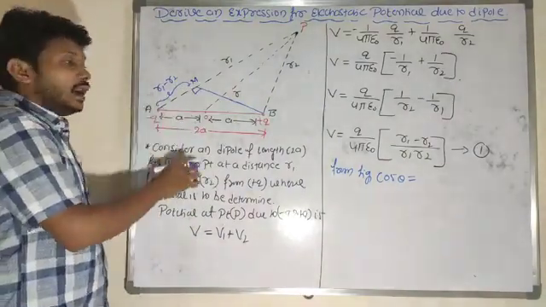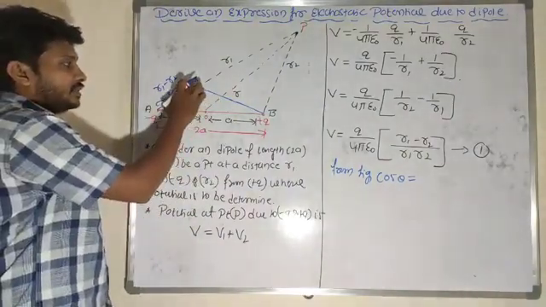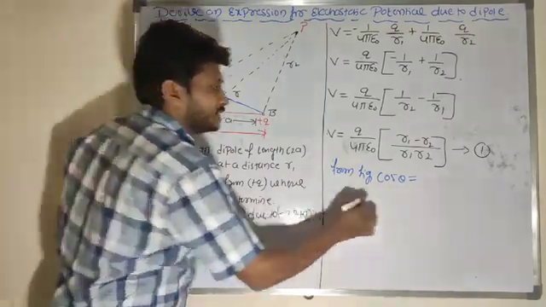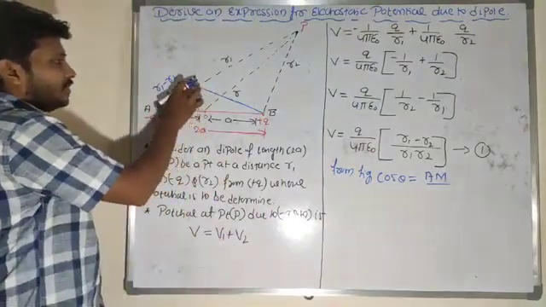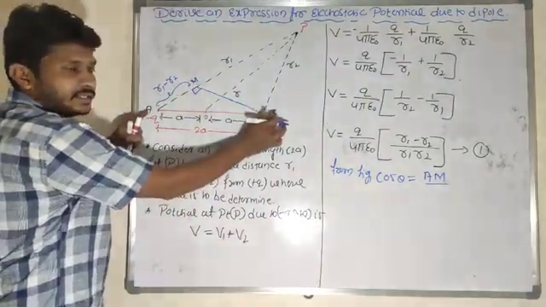Here the angle is 90 degrees, so cos theta is adjacent by hypotenuse. Adjacent side is A to M here. Hypotenuse is AB here.